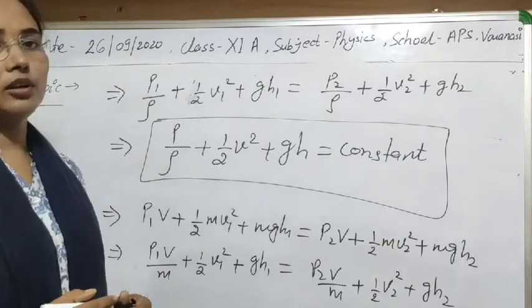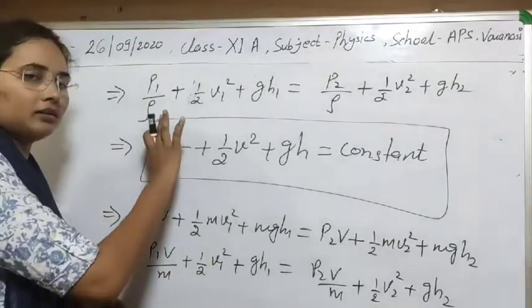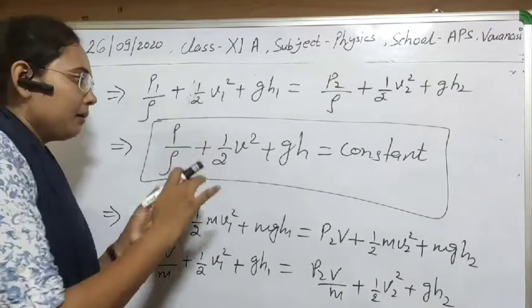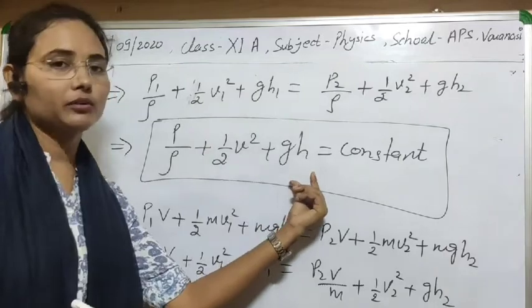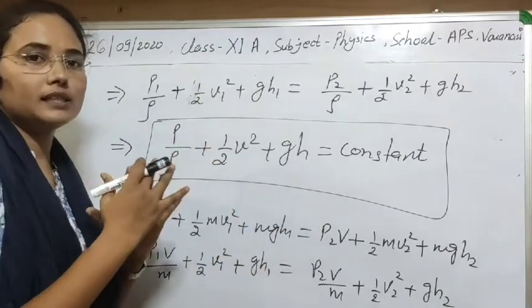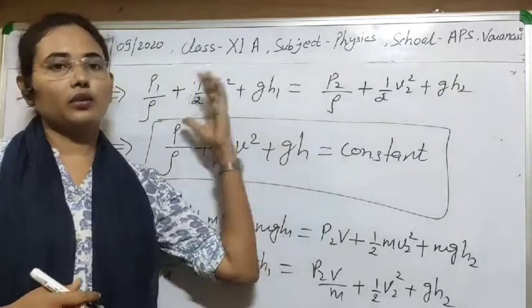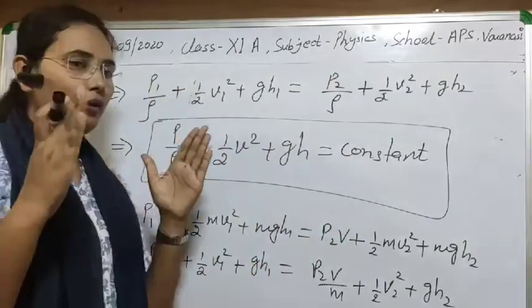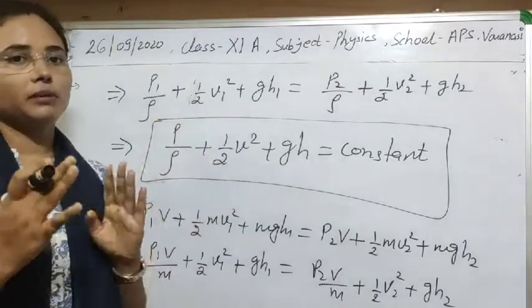This is the statement of Bernoulli theorem. Simple. Pressure energy per unit mass plus kinetic energy per unit mass plus potential energy per unit mass, means the sum of all these energies per unit mass is a constant quantity. It means at two points the sum of their energies per unit mass will be equal.